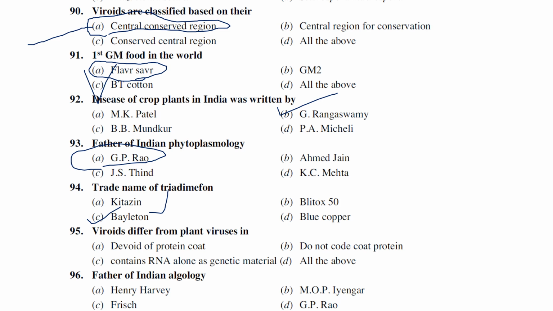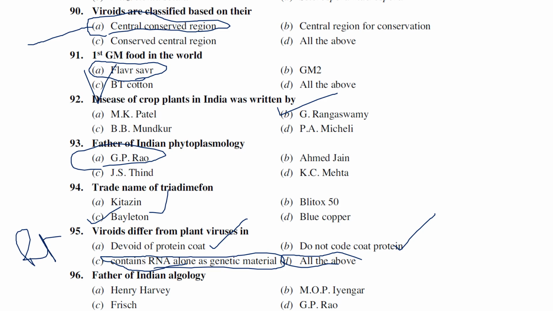Viroids differ from plant viruses like how? Devoid of protein coat, do not code proteins, contain RNA alone as genetic material, all the above. The answer is all the above, because viroids contain no protein coat and do not code proteins. The majority of the viroids discovered so far contain RNA as genetic material. So all the options are right.